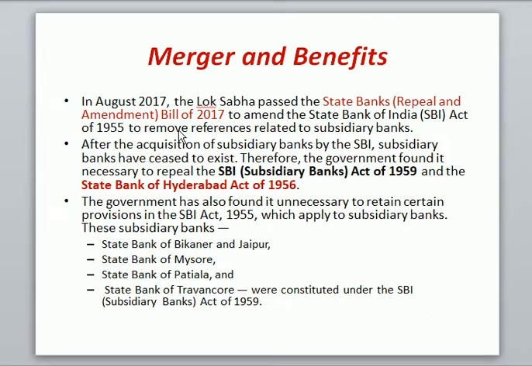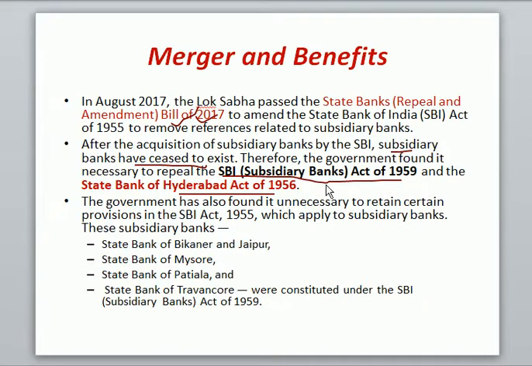Because with this amendment bill, what happened? All the subsidiary banks have ceased to exist. Of course, ceasing to exist means they have all got merged into SBI, the parent bank, the apex bank. When there are no subsidiary banks, then why do we need a subsidiary act? So with this particular amendment of 2017, the SBI Subsidiary Banks Act of 1959 was repealed, and the State Bank of Hyderabad Act of 1956 was also repealed.